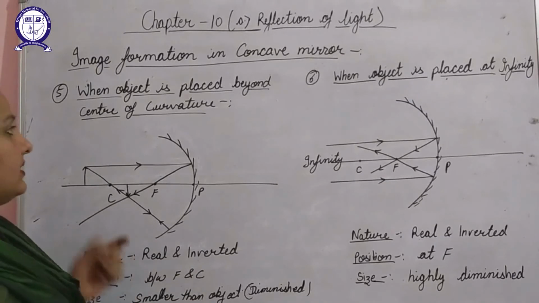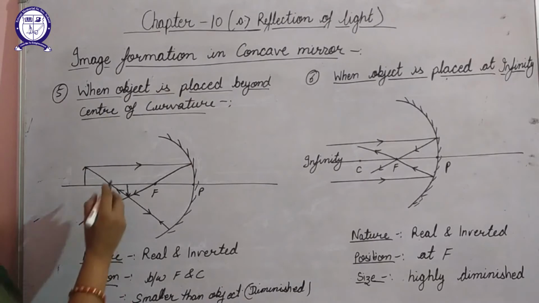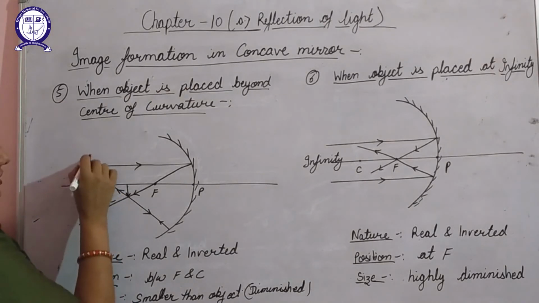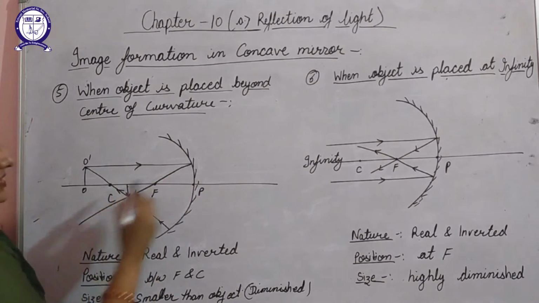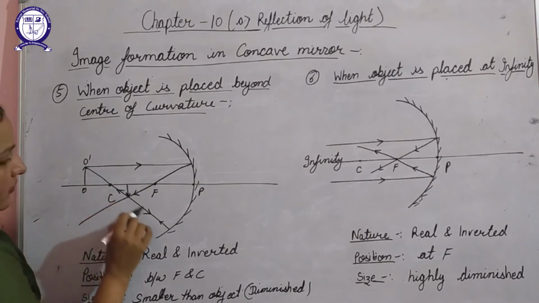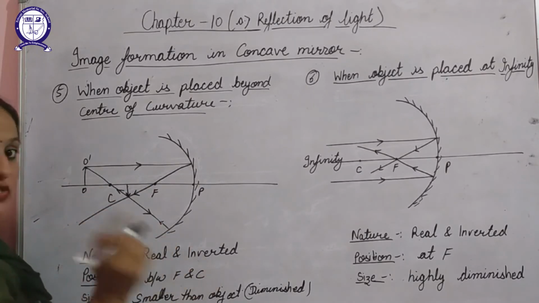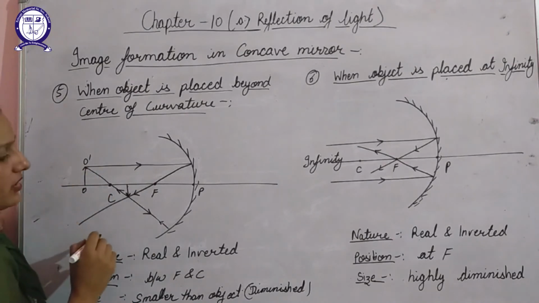Next is when the object is placed beyond the center of curvature. So here we have placed the object beyond the center of curvature. One ray of light is parallel to the principal axis. After reflection it will pass through the focus. The second ray of light is passing through the center of curvature. So as we all know, it will follow the same path and will again pass through the center of curvature.